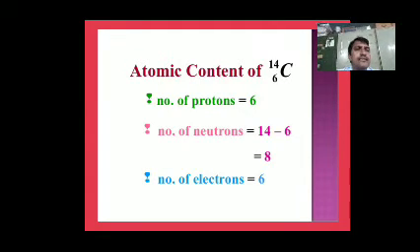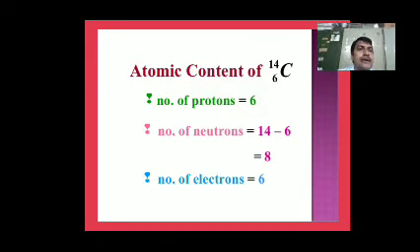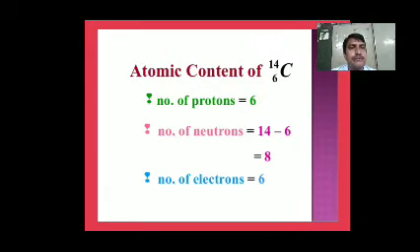Now carbon-14, C-14. Carbon atomic number 6, mass number 14. In C-14, number of protons 6, number of electrons 6, number of neutrons N is equal to A minus Z, that is 14 minus 6, which is 8. Protons 6, electrons 6, neutrons 8 in carbon isotope 14.